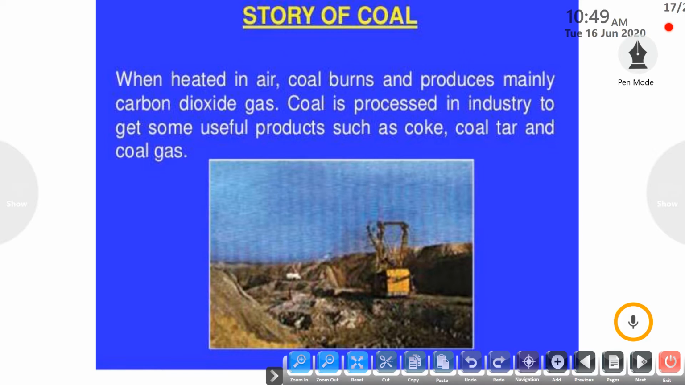Coal is also processed in industries to get some useful products that we can use in industries, in perfumes, in preservatives, to cook food, in engines, and in power generation, electricity. So coal is processed in industries to form various useful substances, for example coke, coal tar, which is used in metaling the roads, and coal gas. So let's take the importance of these products one by one.